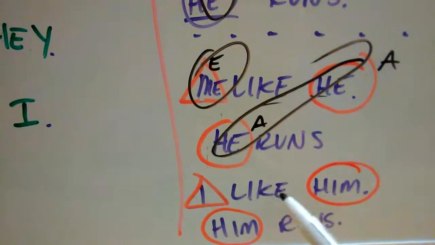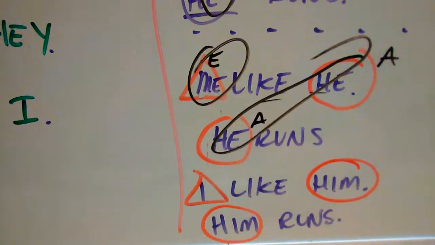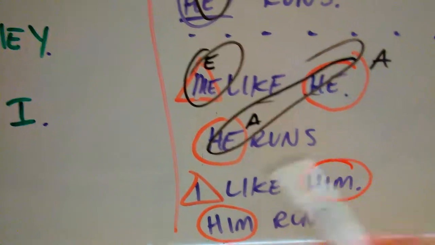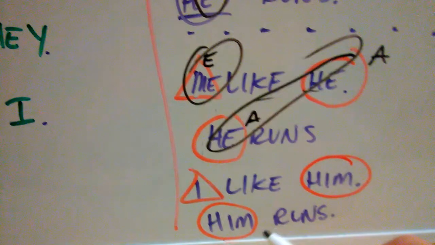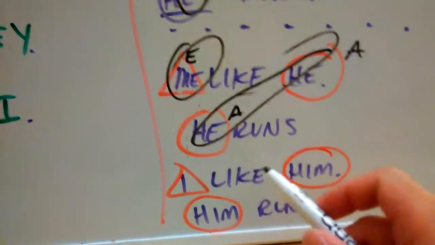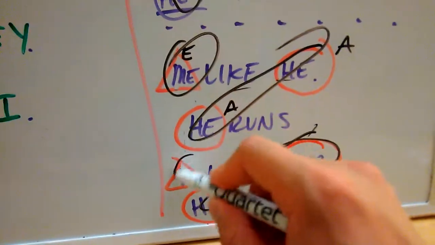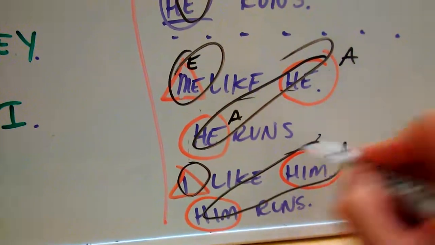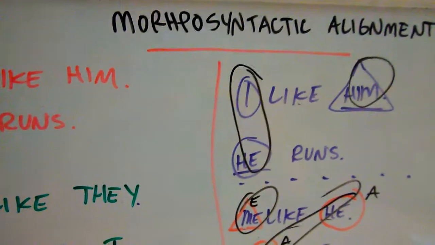We have our own pronoun for the him in I like him, and that is our little absolutive-ergative kind of pronoun that we have to use. So if you remember the chart of pronouns, there's going to be the absolutive and ergative case that you're going to use. And that's pretty much it that I wanted to touch up on in this morphosyntactic alignment video.